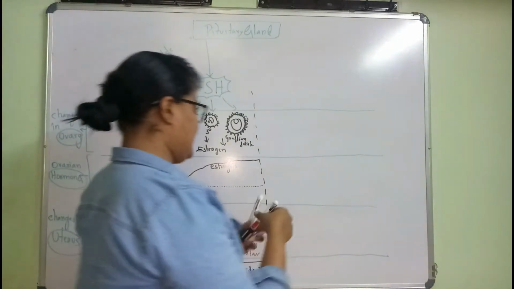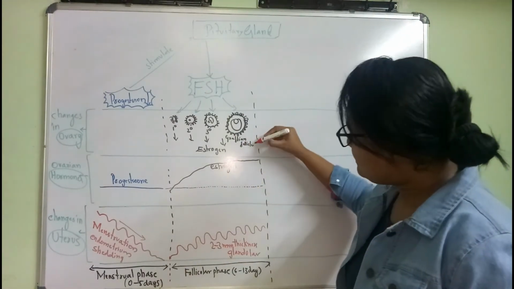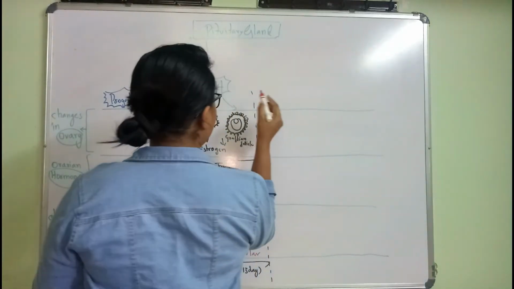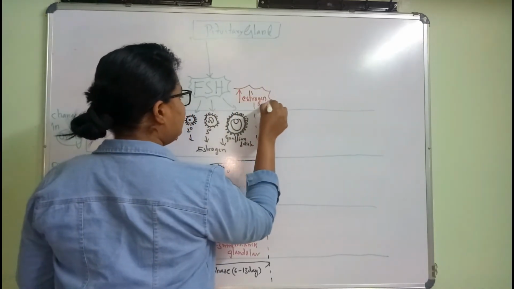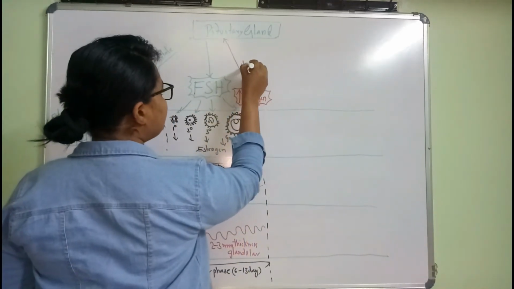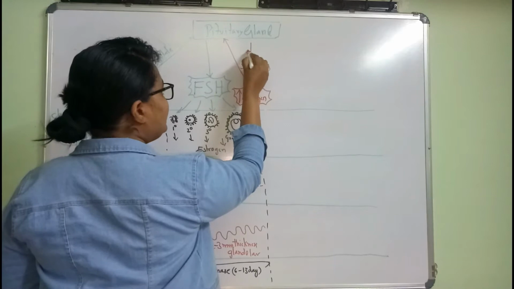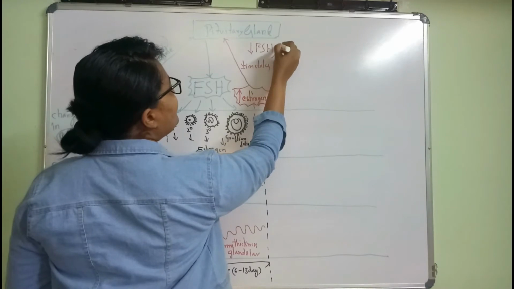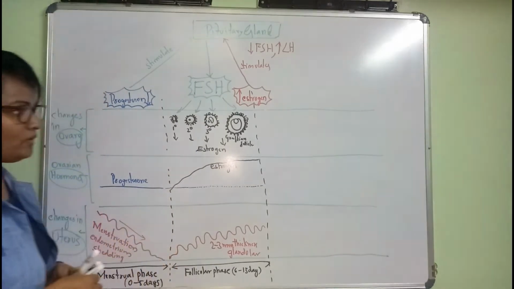Okay, now one more thing is that soon after the increase in the number of estrogen, the estrogen amount increases here. Estrogen will increase, right? This in turn stimulates the pituitary gland. Again, what it does? Stimulates the pituitary gland to decrease FSH and to increase the production of LH.